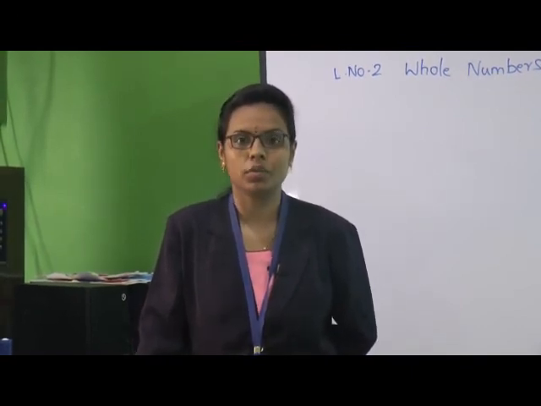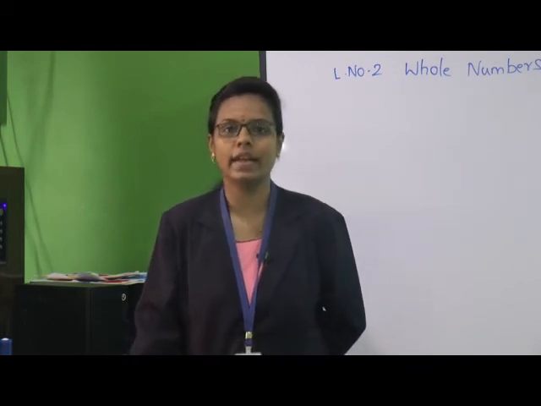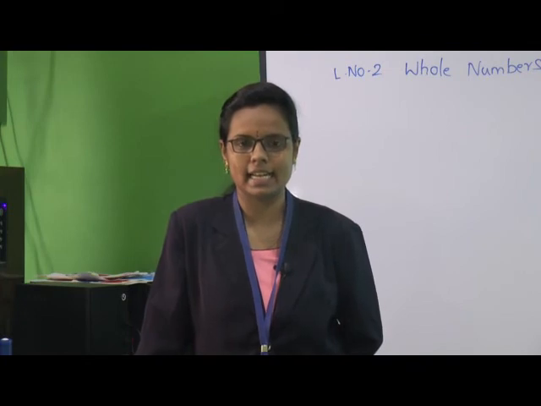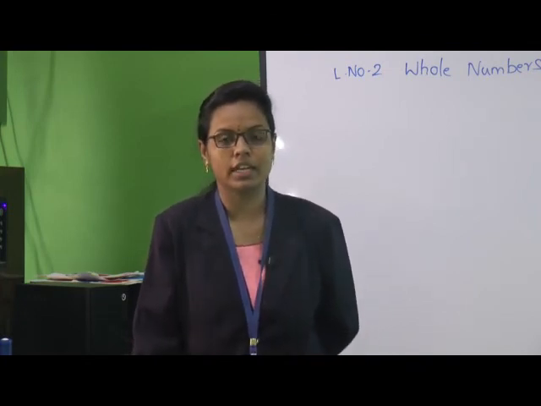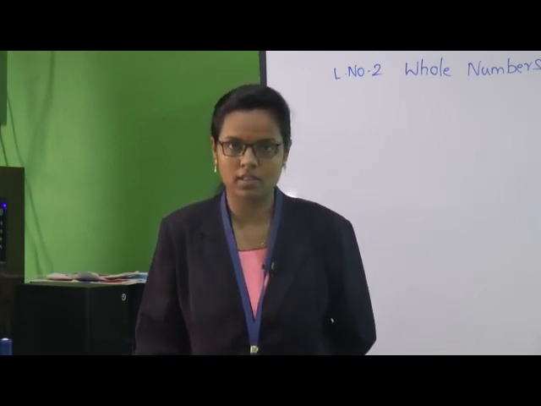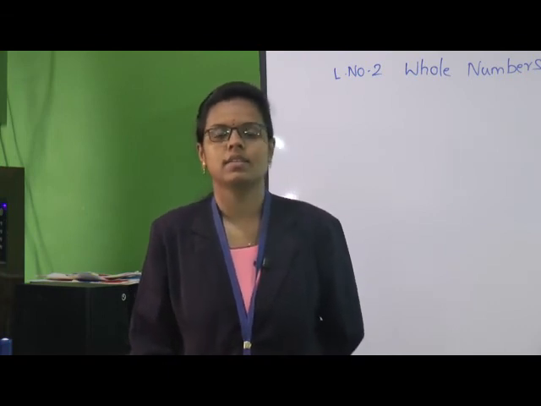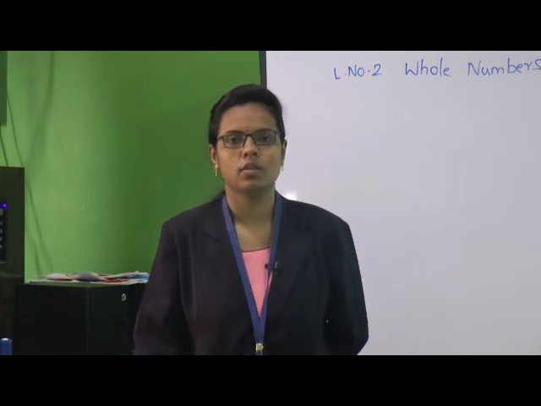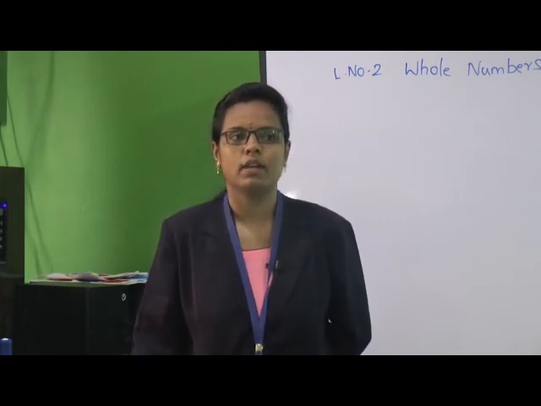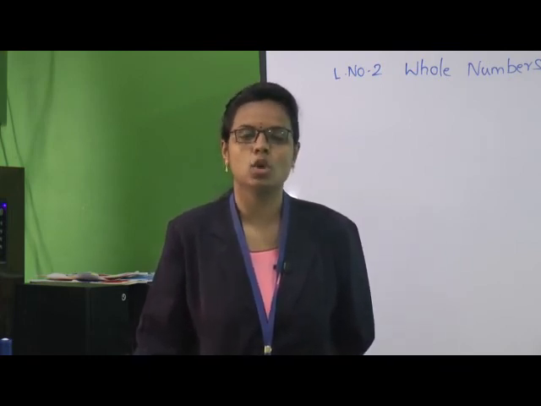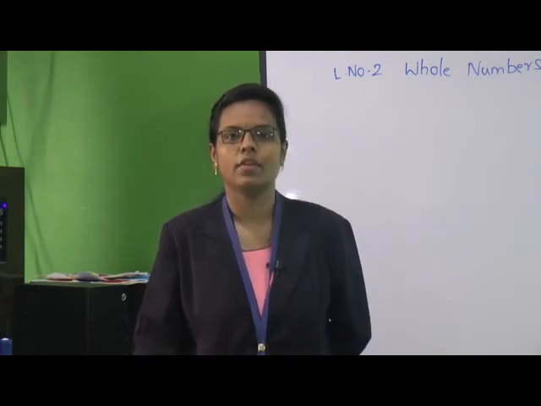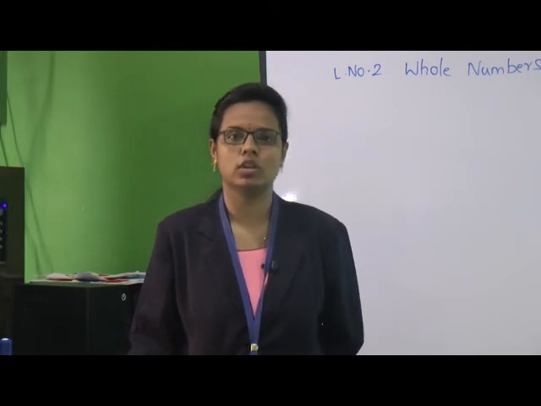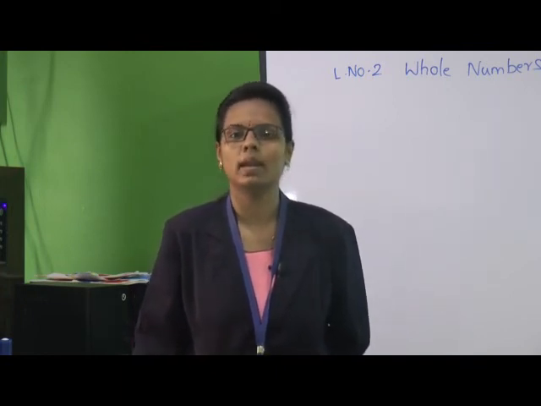In the last lesson, we studied the whole numbers. Let's take a quick recap of the things we studied in the last class. We studied what natural numbers, or counting numbers, are. We also saw where we use natural numbers and what their purpose is. We studied cardinal numbers and ordinal numbers, and we saw that 0 plus all the natural numbers becomes the whole numbers.